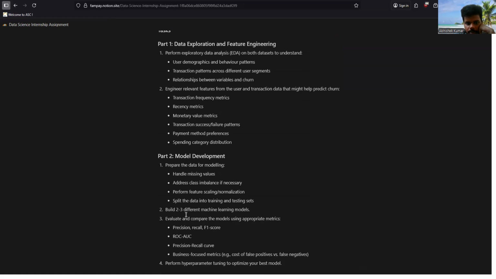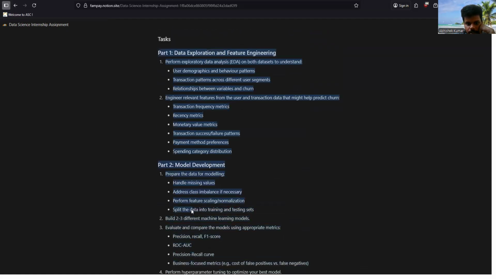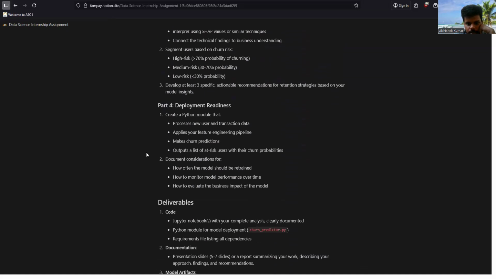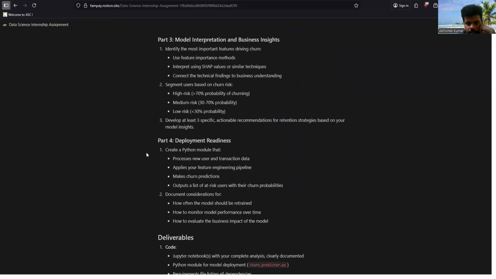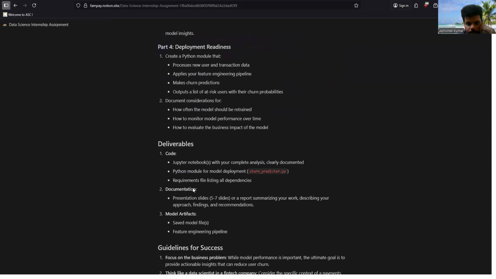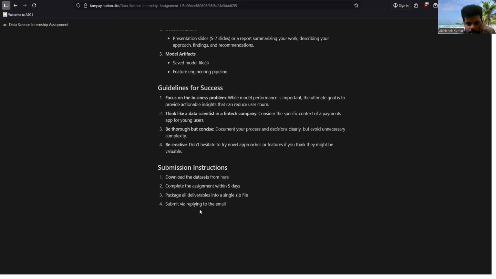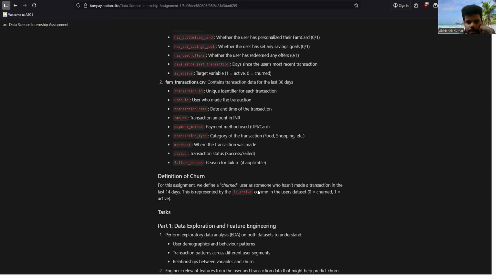We will do most of these as far as I know. I guess it covers everything very comprehensively, and I don't think I need to add anything. Deployment we will look at later, but for now it is okay to be there. Okay. Deliverables and values of success. Nothing special, submission. Okay, it's okay.